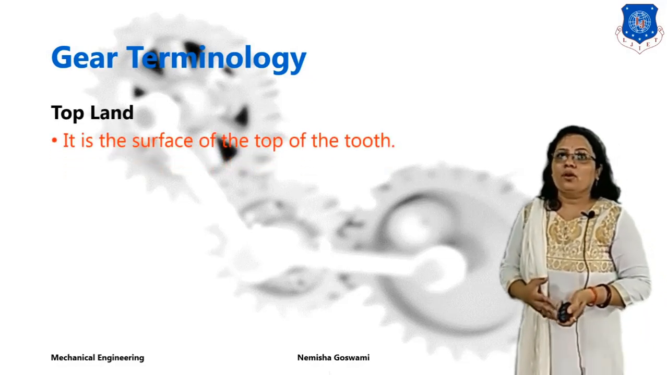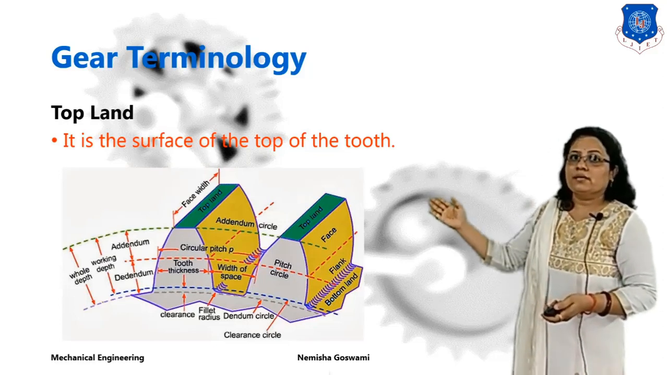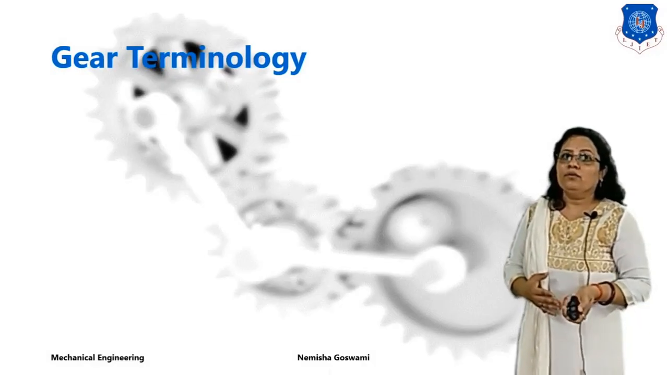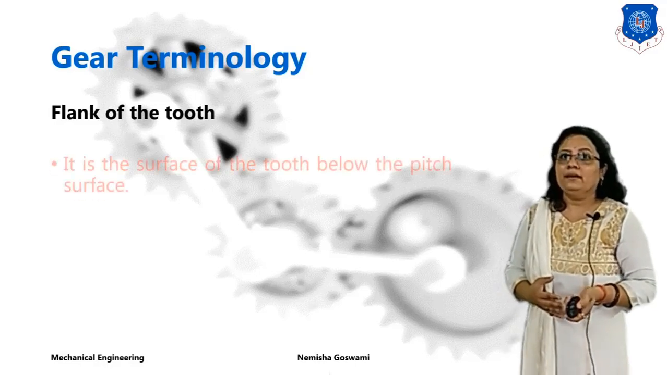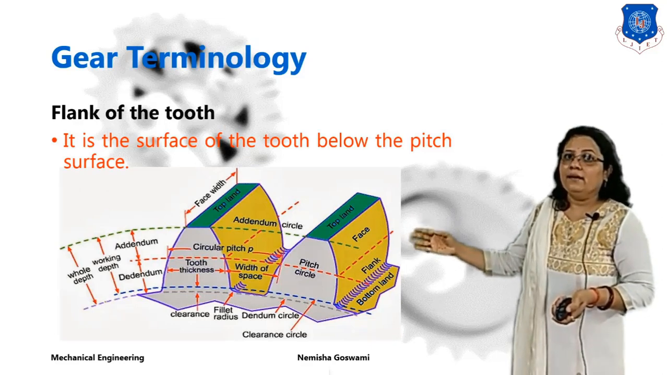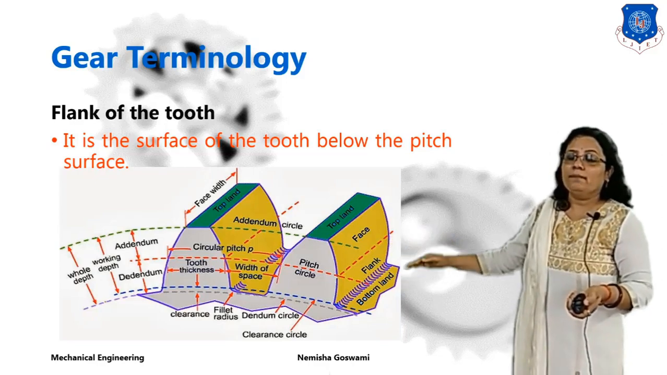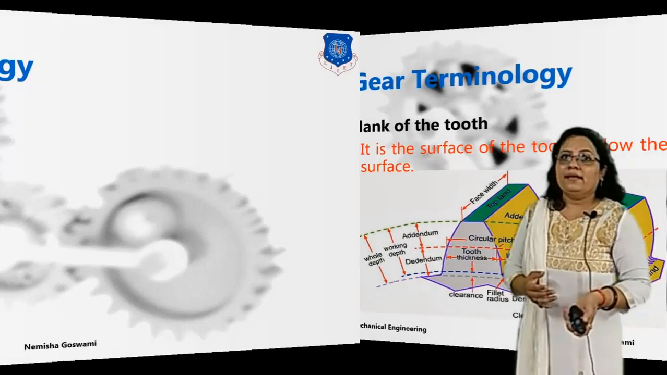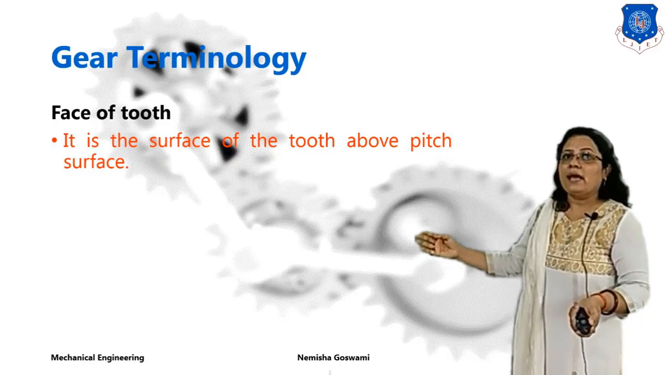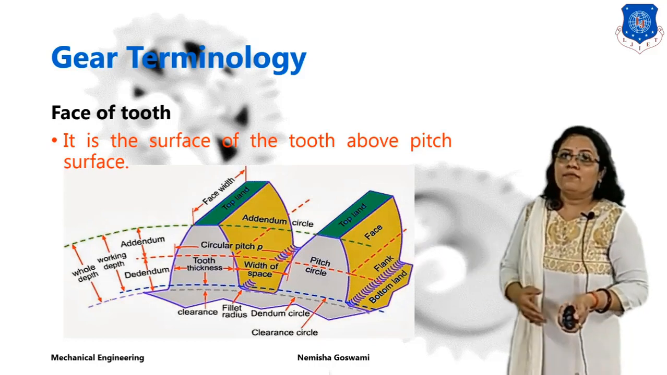Top land. What is your top land? This is the top surface of your tooth. You can see here, the green shaded portion is your top land. Next is the flank of the tooth. What is the flank? This is the surface of the tooth below the pitch surface, so the bottom part is known as your flank. Next is the face of the tooth. What is the face? It is the surface of the tooth above your pitch surface. You can see here, this is your face and this is your flank.